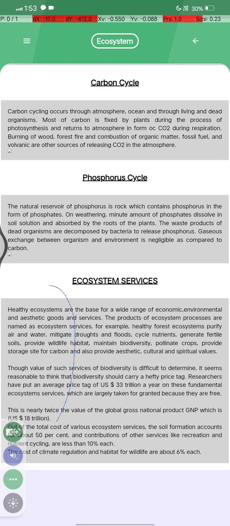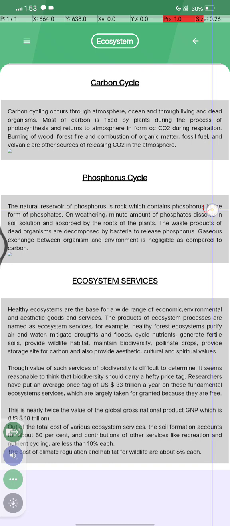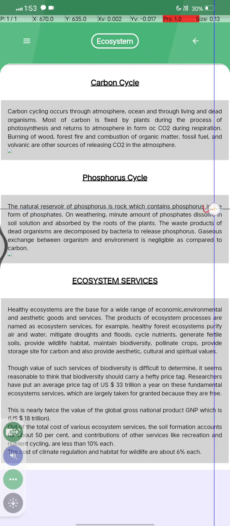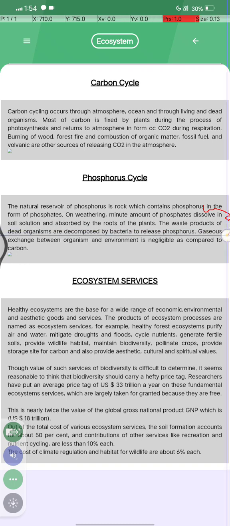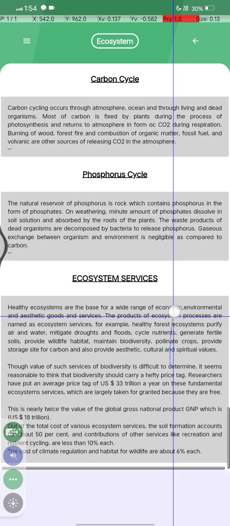उसके बाद हमारा phosphorus cycle. The natural reservoir of phosphorus is rock, which contains phosphorus in the form of phosphate. On weathering, a minute amount of phosphate dissolves in the soil and is absorbed by the roots of the plants. Waste products and dead organic matter are decomposed by bacteria to release phosphorus. The gaseous exchange between the organism and the environment is negligible as compared to carbon.